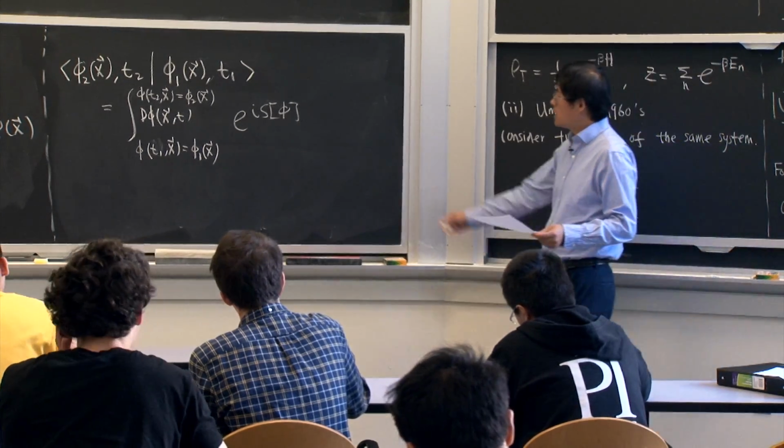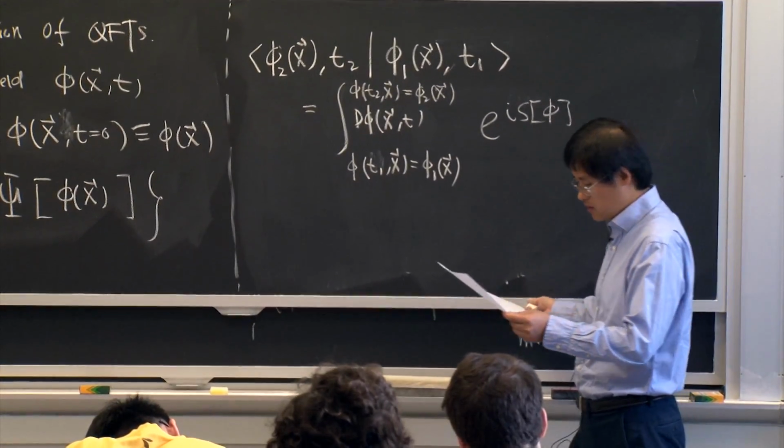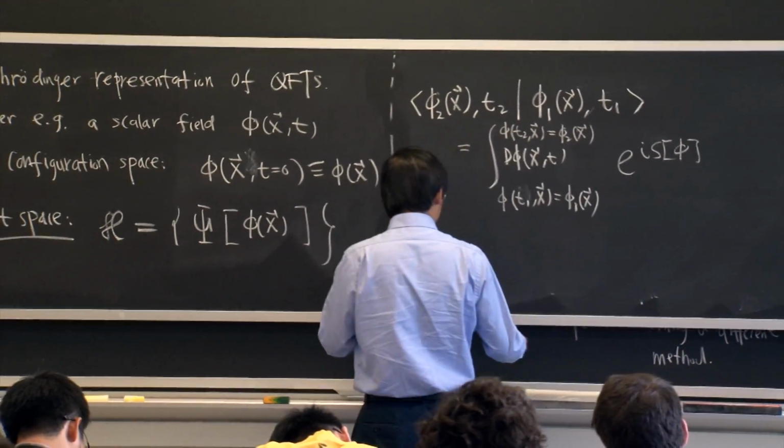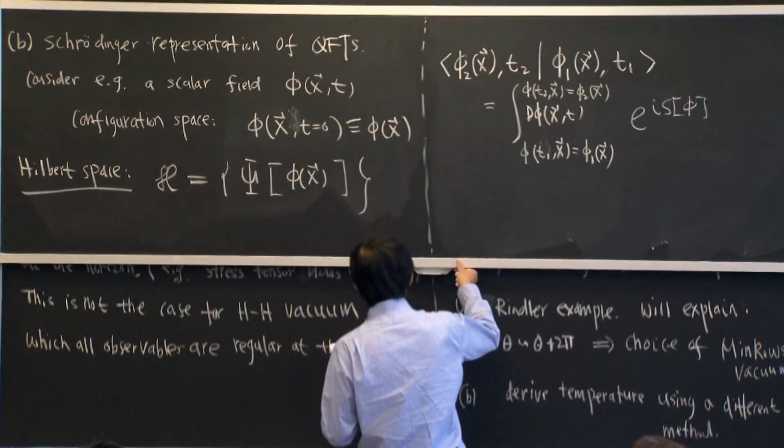In particular, by taking a limit of this formula, one can write down a path integral representation of the vacuum wave function.